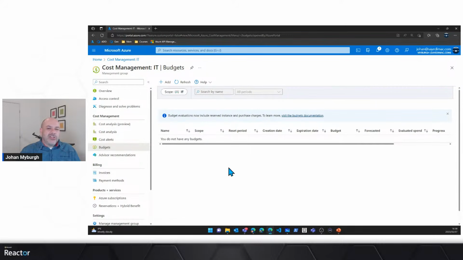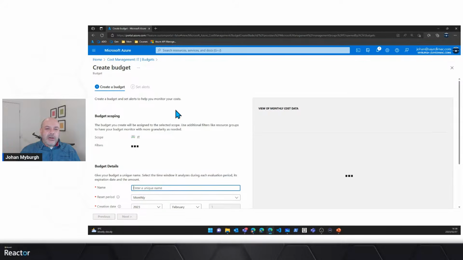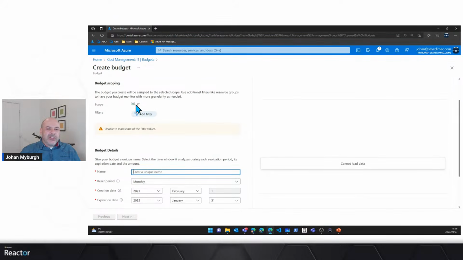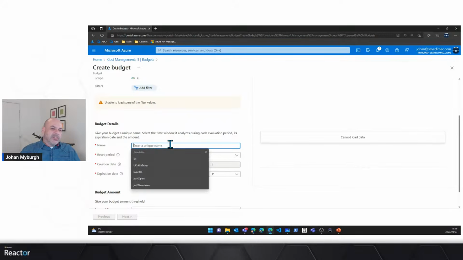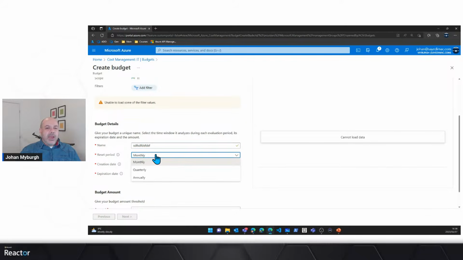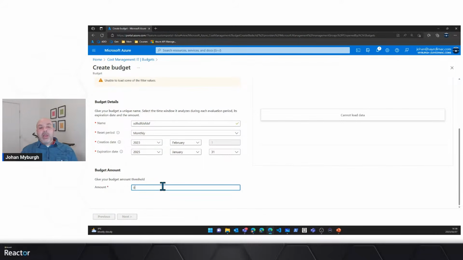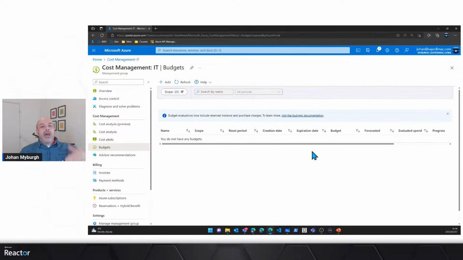If I wanted to add budgets, you'll notice I can go and add a budget and say that this budget has got some sort of a name, and I can make it a monthly value of, what is that threshold. And Azure will then start sending emails to the administrators saying, hey, you've reached your 80% budget, right? So all of this kind of lives at subscription level or at a higher level at management group level.